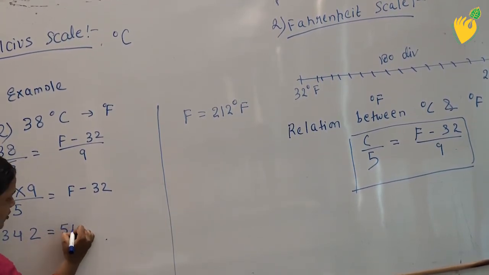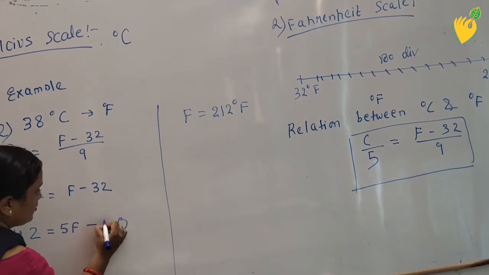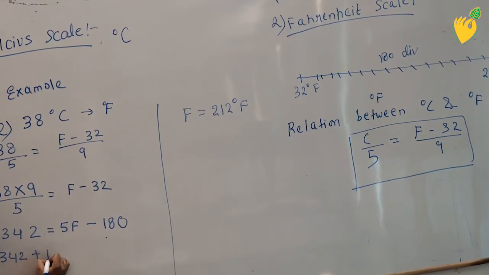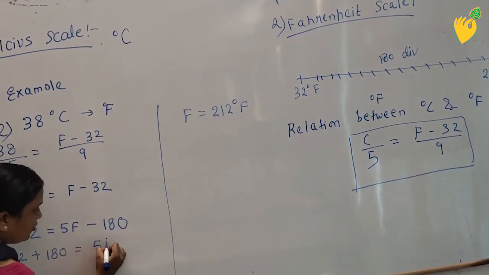342 is equal to 5F minus 180. 342 plus 180 is equal to 5F.